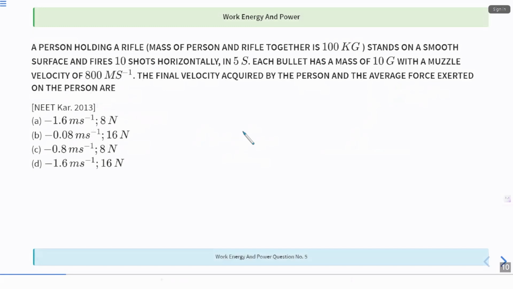A person holding a rifle, mass of person and rifle together is 100 kg. A person is holding a rifle, standing on a smooth surface, and fires 10 shots horizontally in 5 seconds. Each bullet has a mass of 10 gram with a muzzle velocity of 800 meter per second. The final velocity acquired by the person and the average force exerted on the person are?